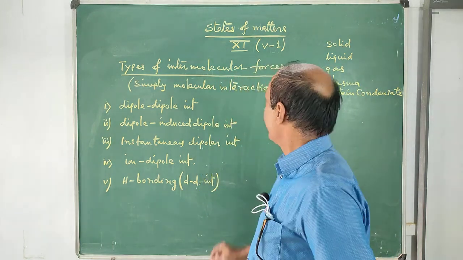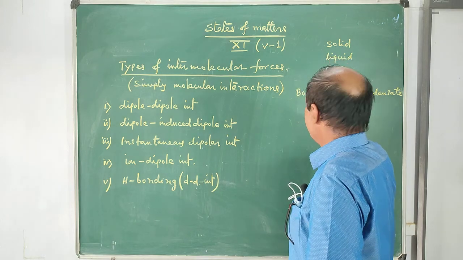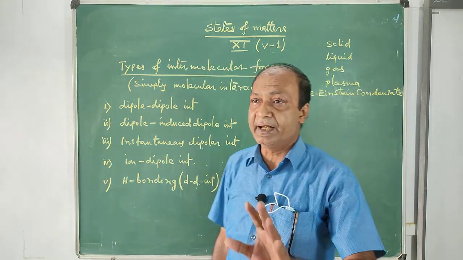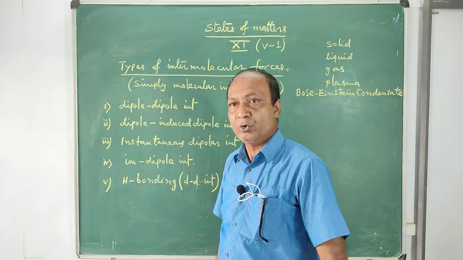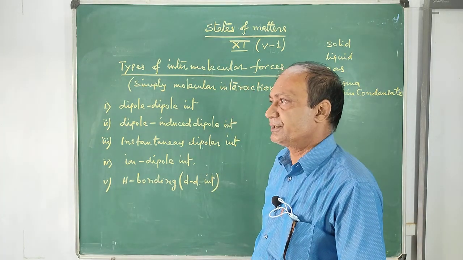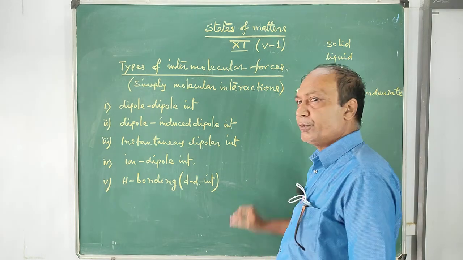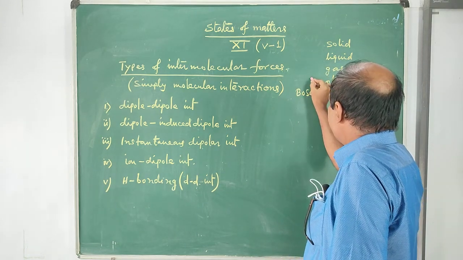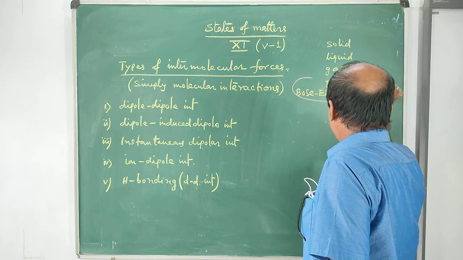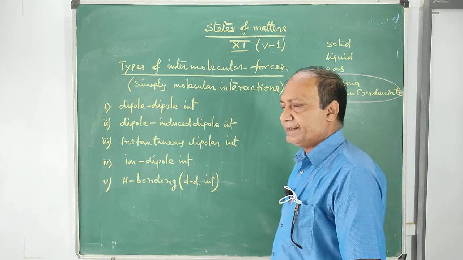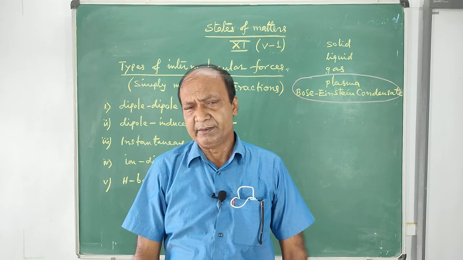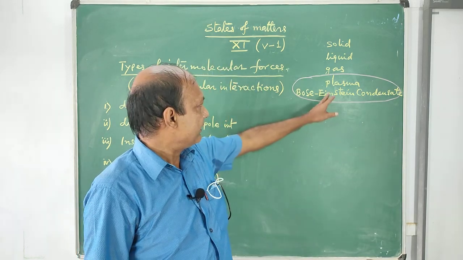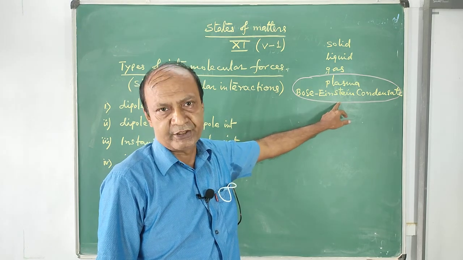But the first three states, solid, liquid and gaseous, are very common, and we must know their important features. Plasma and Bose-Einstein condensate are rare. These states exist only under experimental conditions.